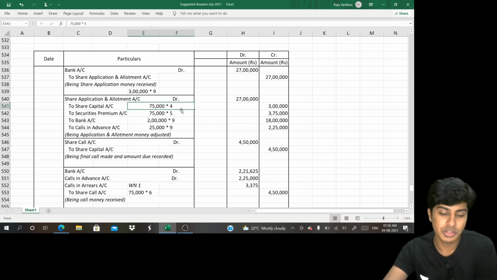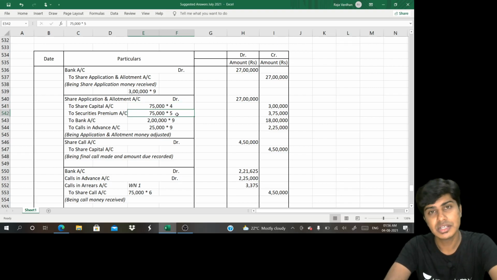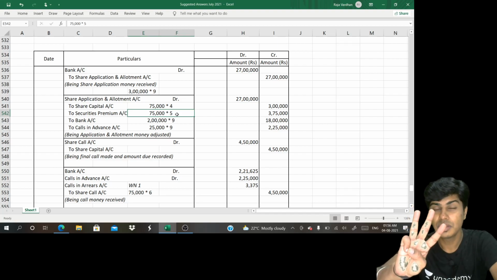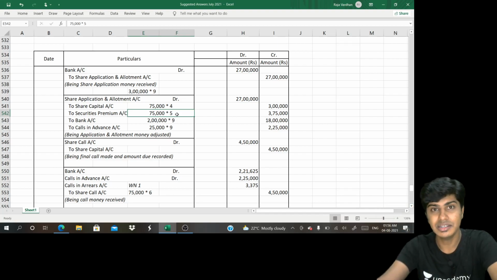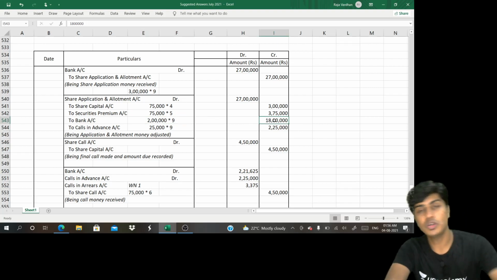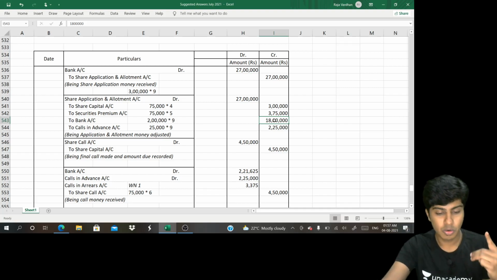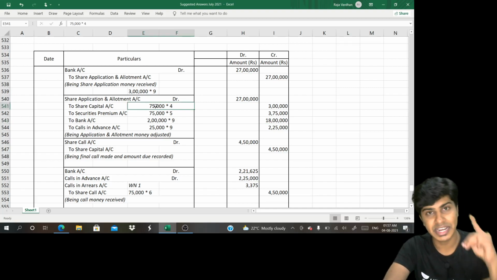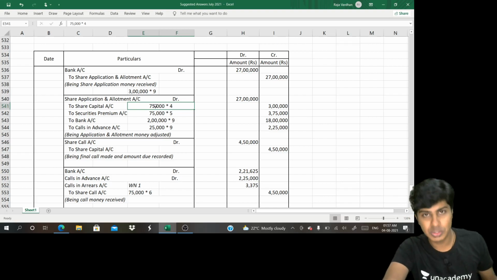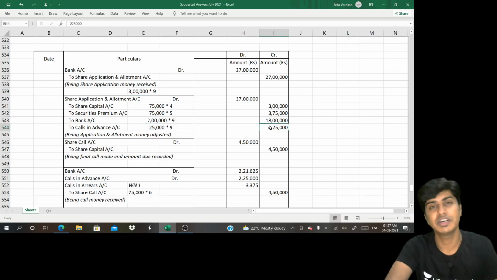So I'll do 75,000 into 4. You get that? Now against this 75,000 into 4, you collected premium of 5 per share. 75,000 into 5. Now you received 3 lakh applications, out of which 2 lakh are rejected. You refund that money, 2 lakh into 9, 18 lakh. Out of 3 lakh, when you reject 2 lakh, 1 lakh applications are remaining. Out of this 1 lakh, 75,000 applications are accepted. Balance 25,000 into 9 rupees, whatever is collected will remain in calls in advance.